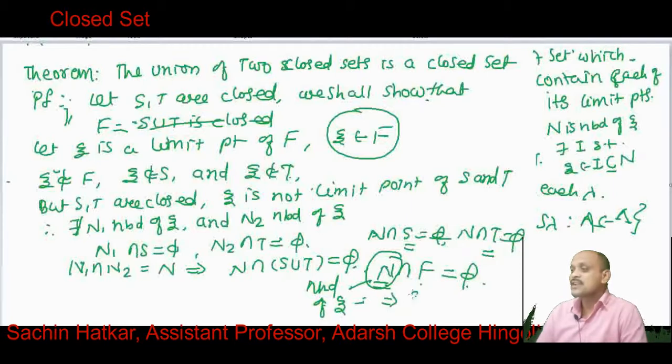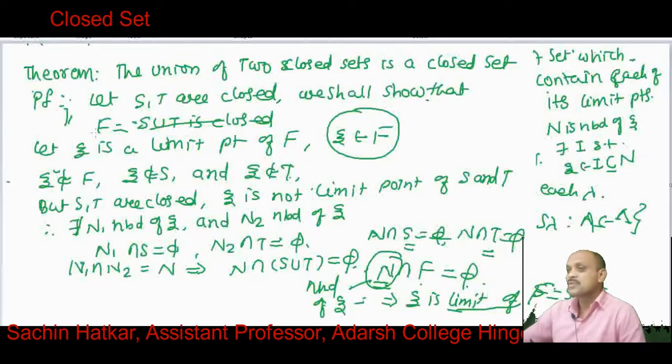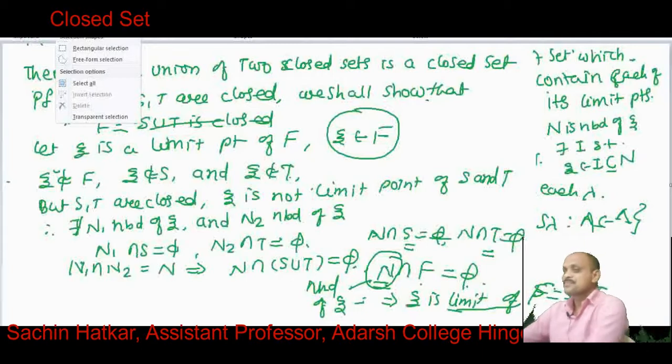This implies that xi is not a limit point of F, where F means S union T. But this is a contradiction, and hence xi must belong to F. That means F contains all its limit points, and hence this set is a closed set. Therefore, the union of closed sets is closed.